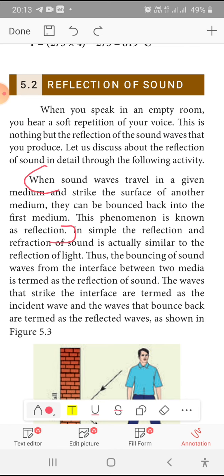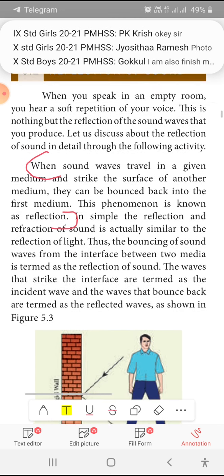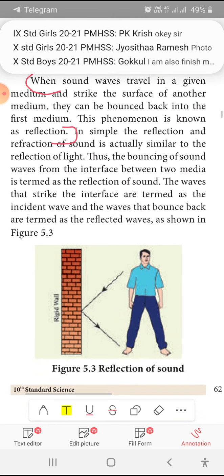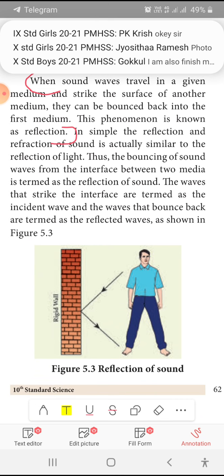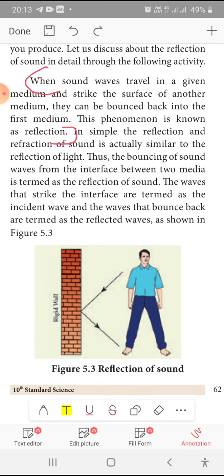Simple reflection and refraction of sound is actually similar to that of reflection of light. What we have studied in the reflection of light and refraction of light, bending of waves in some other medium is called as refraction. The same thing will be applicable in sound waves also. Thus, the bouncing of sound waves from the interface between two media is termed as reflection of sound waves.